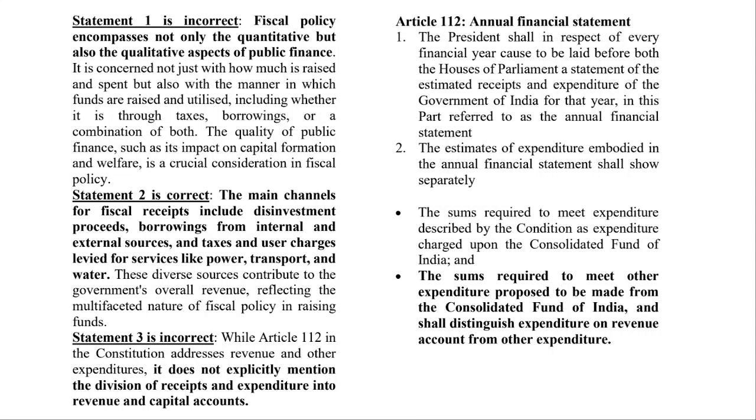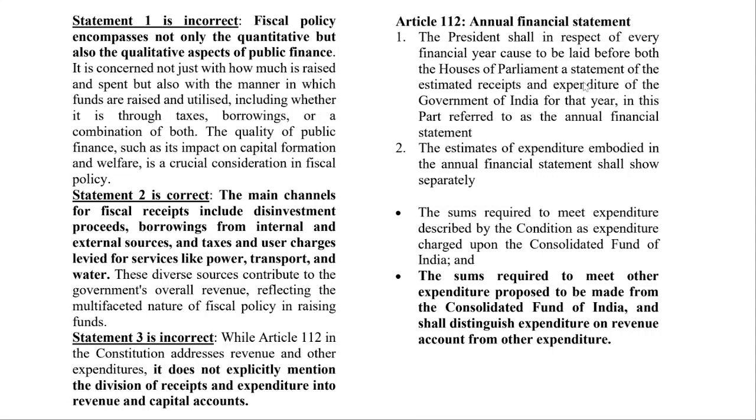So that is something which is explicitly used every day. But Article 112 does not mention this particular revenue and capital account. Then what does Article 112 mention? So what is Article 112? It is regarding the annual financial statement. Okay. So the president, in respect of every financial year, has to lay before both houses of parliament a statement of the estimated receipts and expenditure.